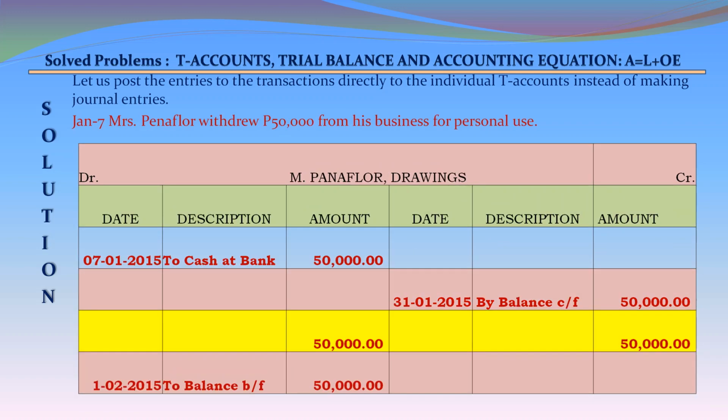January 7. Mrs. Penafier withdrew 50,000 from her business for personal use. M. Penafier drawings account on the debit side: January 7, 2015, to cash in bank 50,000.